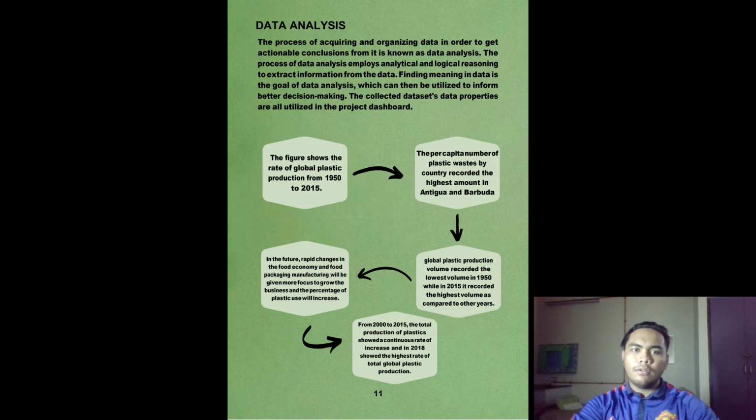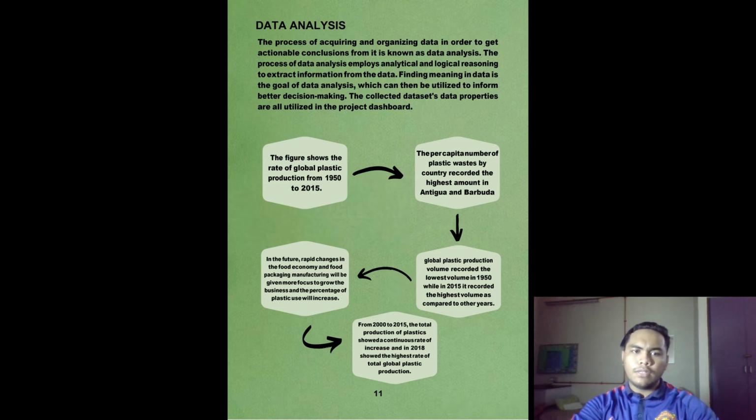So the flow of data analysis: the figure shows the rate of global plastic production from 1950 to 2015, and the per capita number of plastic waste by country recorded the highest amount in Antigua and Barbuda. Next, global plastic production volume recorded the lowest volume in 1950, while in 2015 it recorded the highest volume.